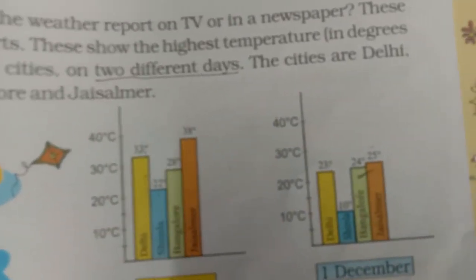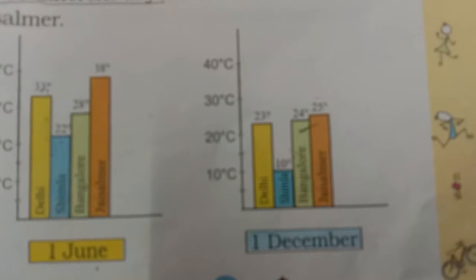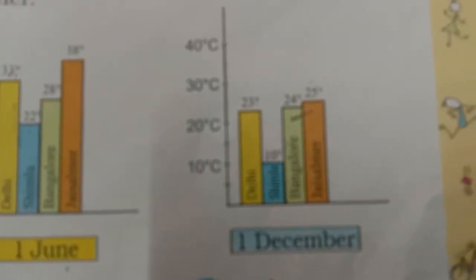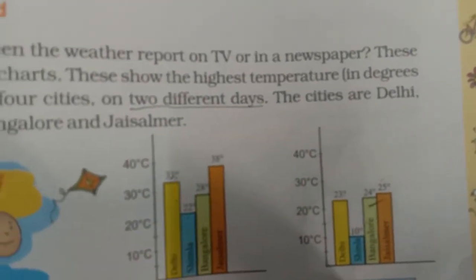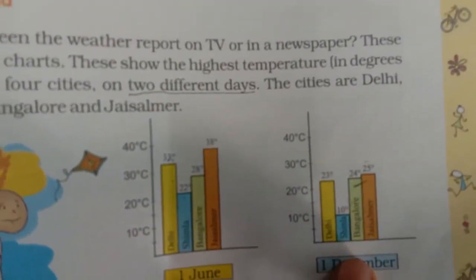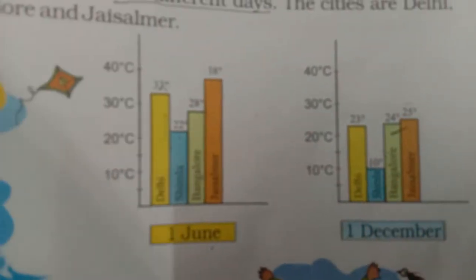And you can see the temperature recorded in the same cities on 1st December. Delhi recorded 23 degrees Celsius, Simla 10 degrees Celsius, Bangalore 24 degrees Celsius, and Jaisalmer 25 degrees Celsius.